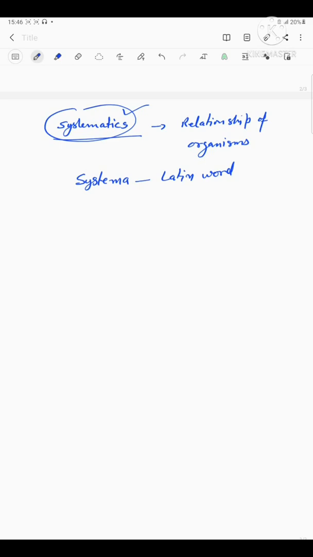Linnaeus also used this term and published a book titled Systema Naturae. Now, the scope of systematics has enlarged and includes identification, nomenclature, and classification. Systematics also takes into account the evolutionary relationship between organisms.